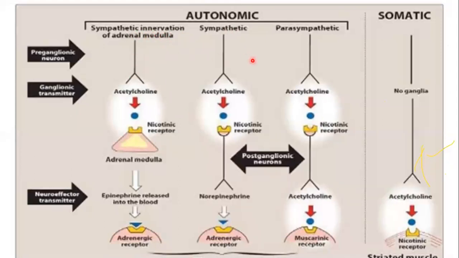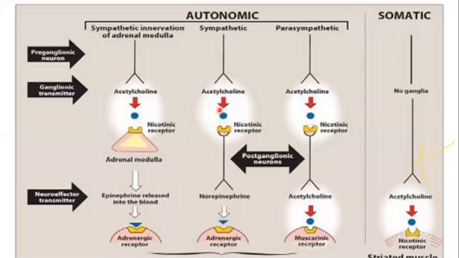And these are the preganglionic neurons. And you know that the preganglionic neurons form the synapse first in the ganglia, the autonomic ganglia. The sympathetic nervous system has the autonomic ganglia near the spinal cord, and the parasympathetic nervous system also has autonomic ganglia, which are near the effector organs. So the sympathetic and the parasympathetic nervous system both have the autonomic ganglia. So these are the autonomic ganglia.